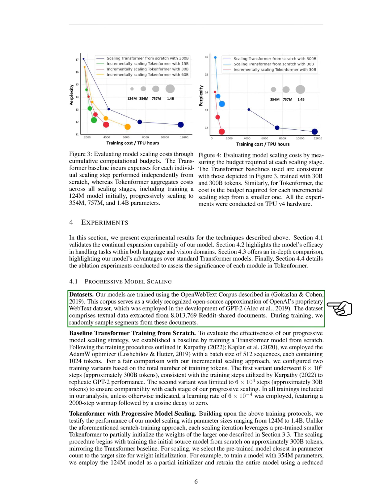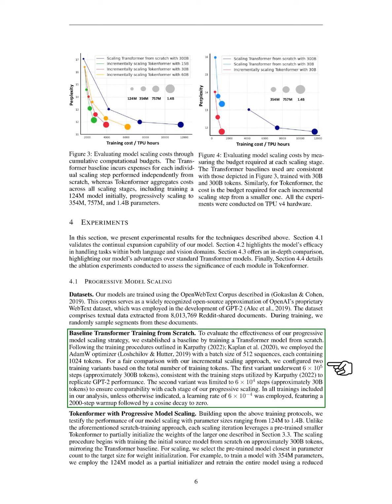For our datasets, we use the OpenWebText Corpus, which is a well-known open-source version of OpenAI's WebText dataset, containing text from over 8 million Reddit shared documents. During training, we randomly sample segments from these documents. To assess our progressive scaling strategy, we establish a baseline by training a transformer model from scratch.